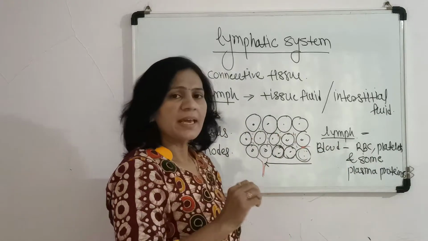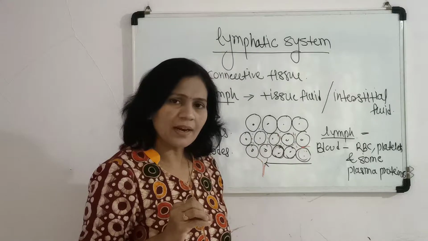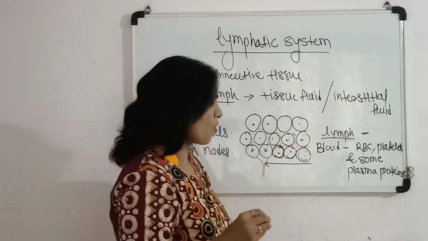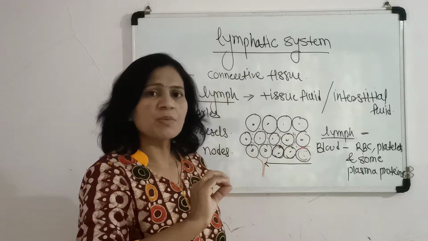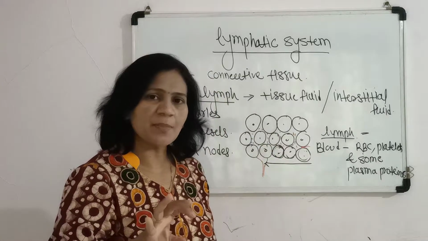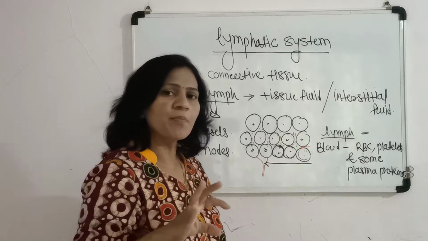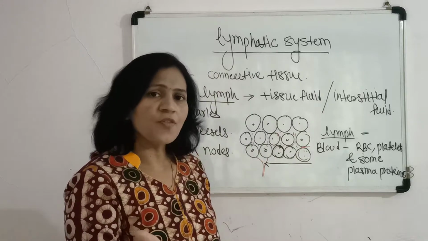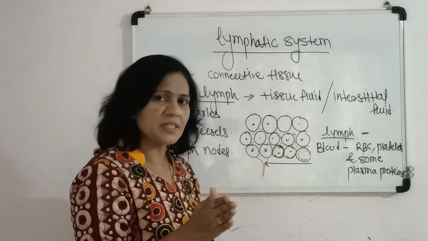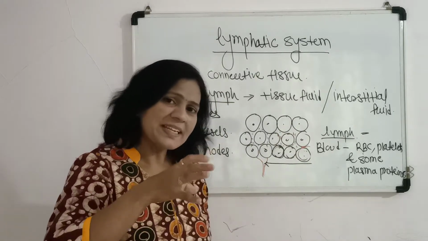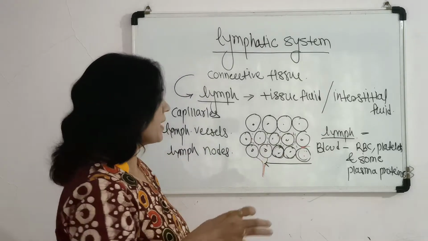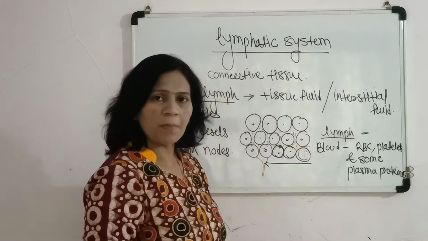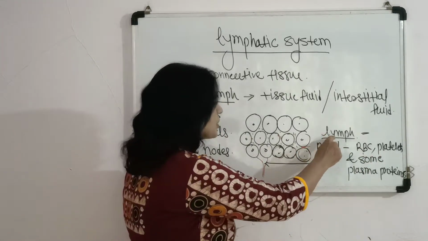Means lymph is a colorless fluid, similar in structure to plasma except for certain proteins, plus the presence of certain lymphocytes. If it is compared with blood, then blood minus RBC, platelets and some plasma proteins is equal to the lymph.